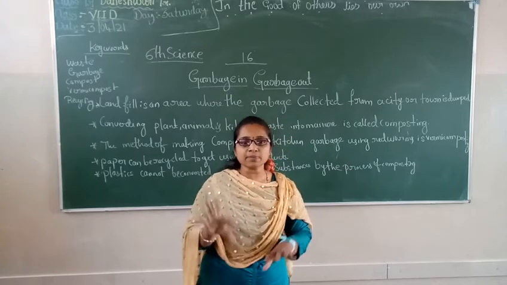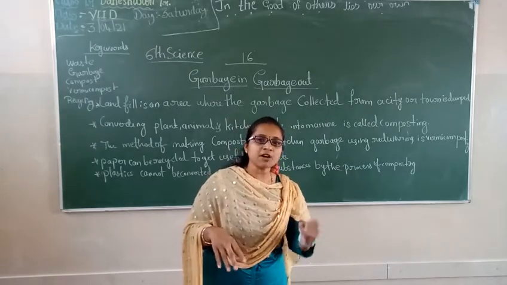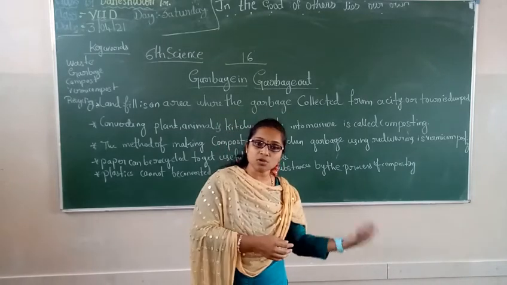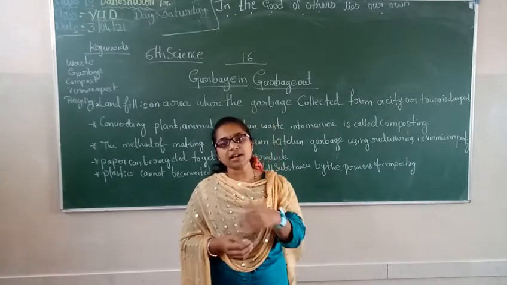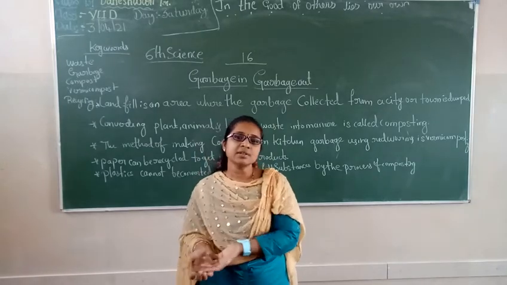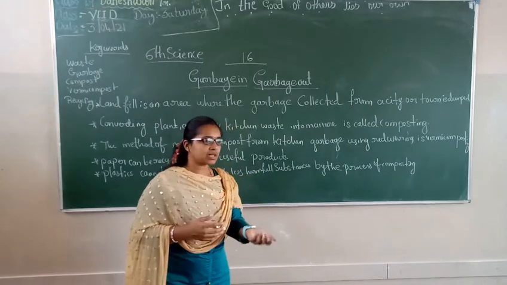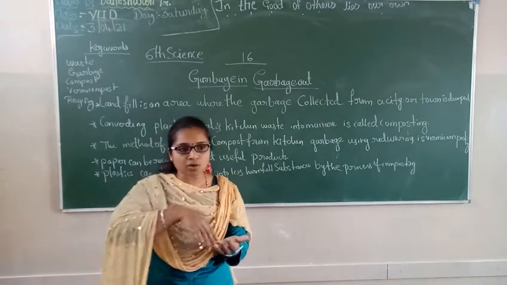After some days it becomes fertilized land. So why do we do it like that? Instead of burning, if you dig like this, we will get fertilized land, so that we can do some other things in our home itself.